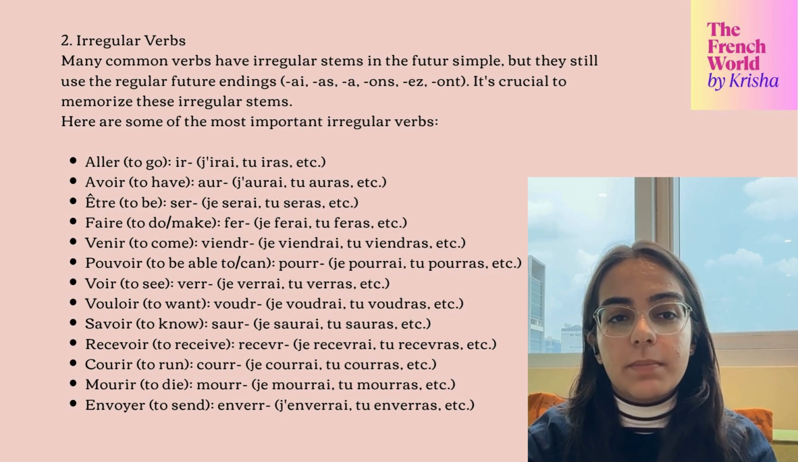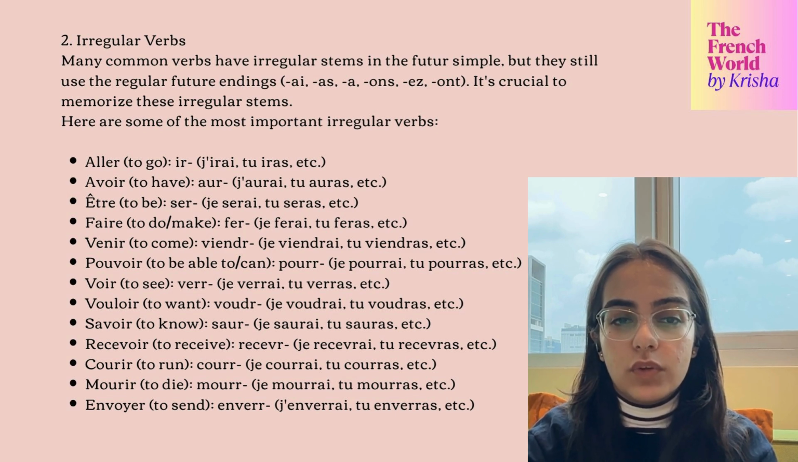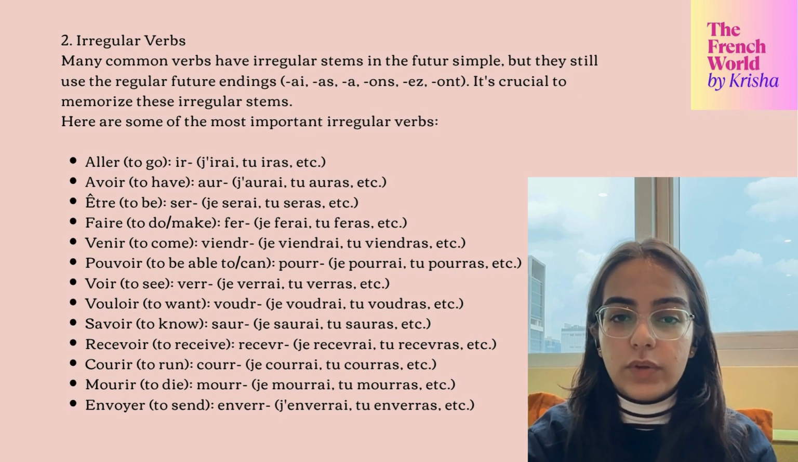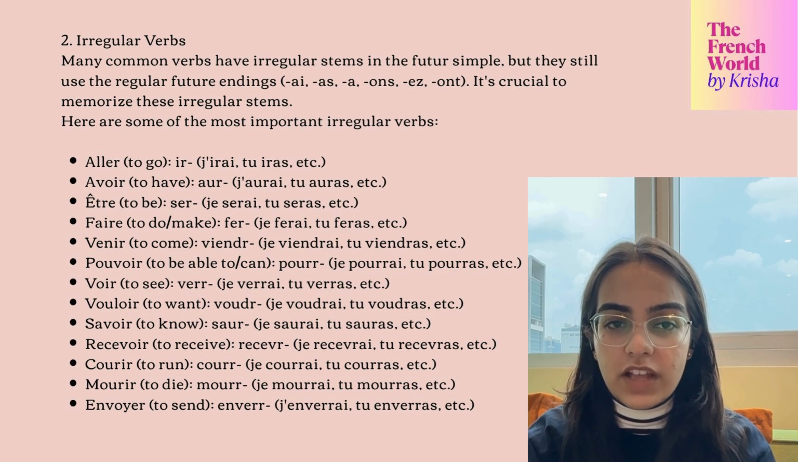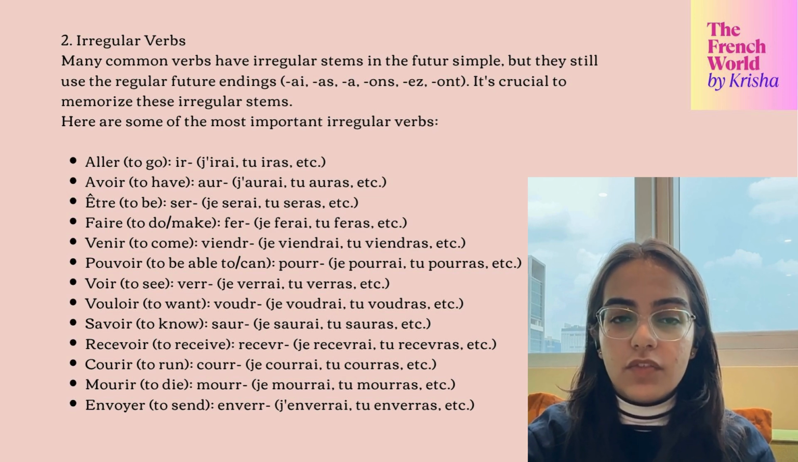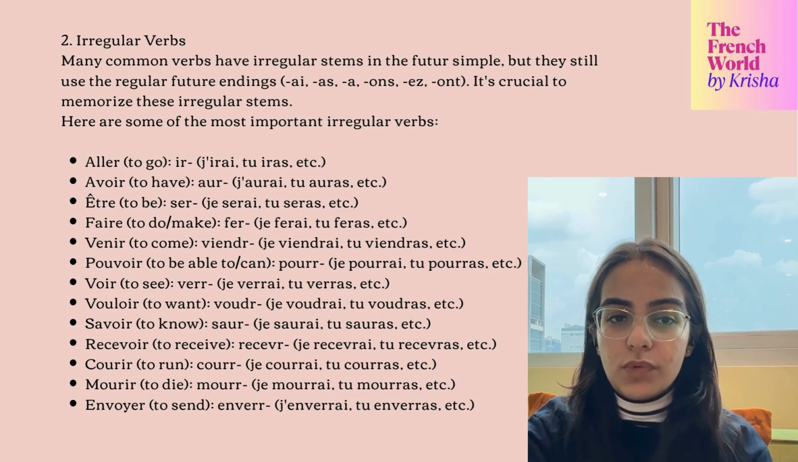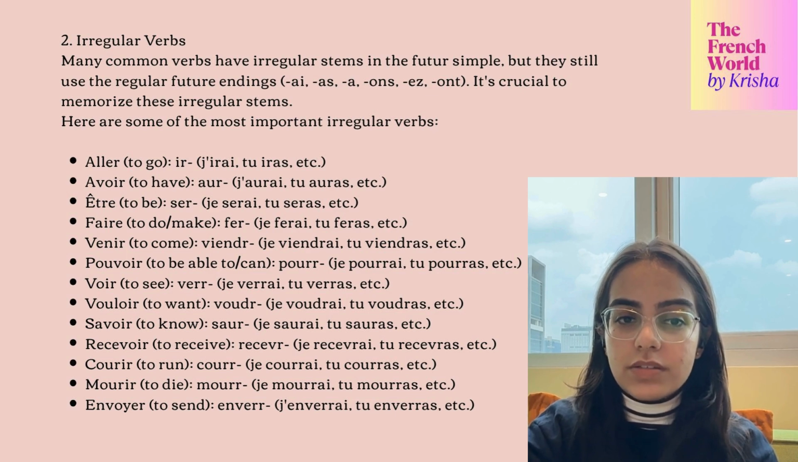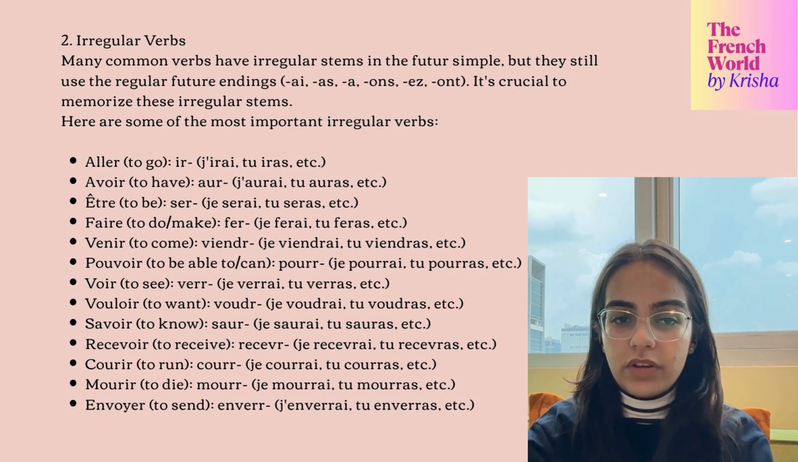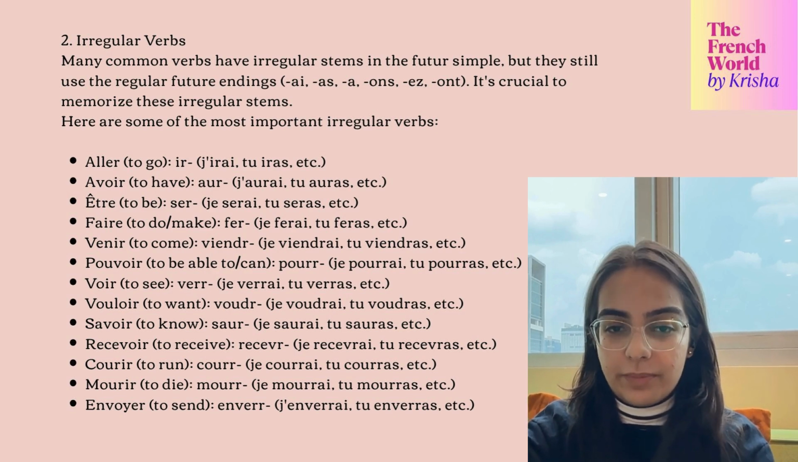Here are certain new examples as well: avoir, être, faire, venir, pouvoir, voir, vouloir, savoir, recevoir, courir, mourir, and envoyer. We're going to make different root forms of these. With aller it becomes ir, avoir becomes aur, être becomes ser, faire becomes fer, venir becomes viendr, pouvoir becomes pourr, voir becomes verr, vouloir becomes voudr, savoir becomes saur, recevoir becomes recevr, courir becomes courr, mourir becomes mourr, and with envoyer it becomes enverr.